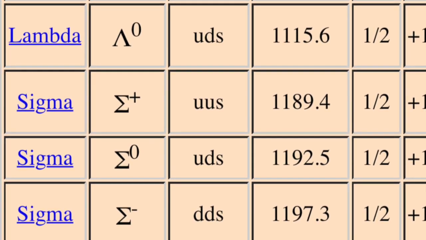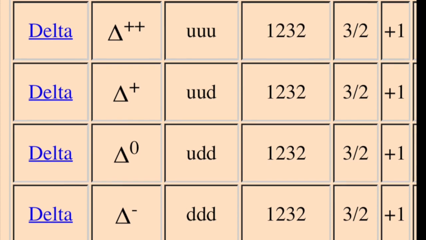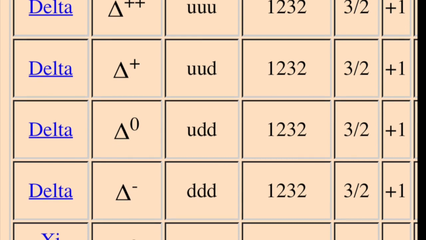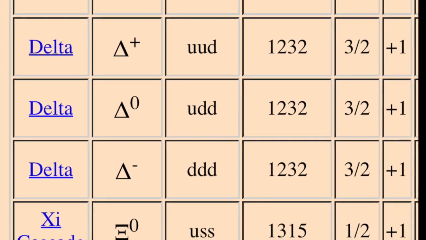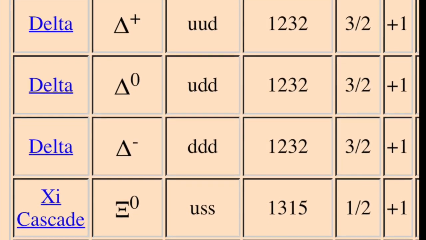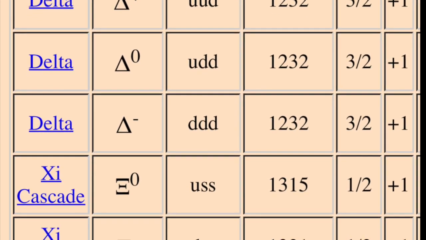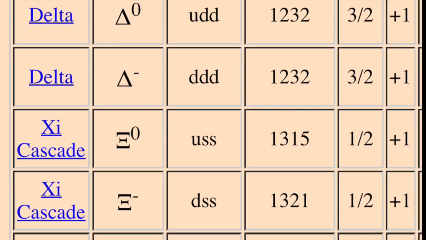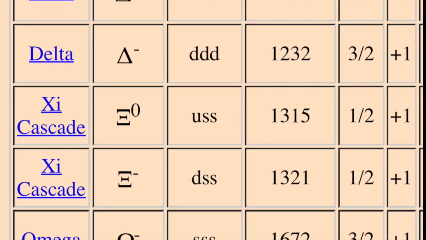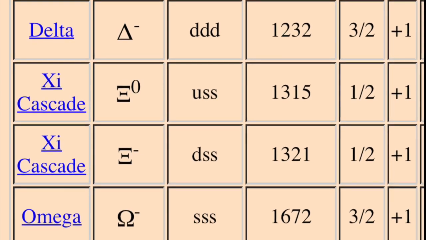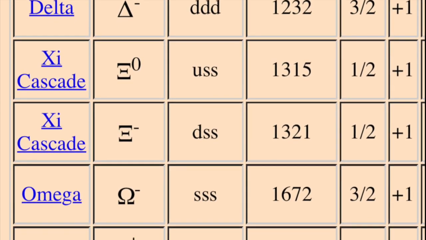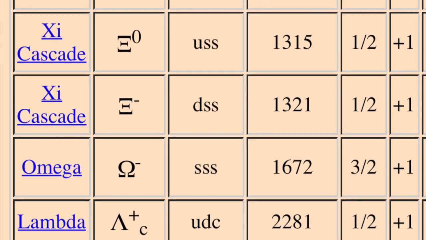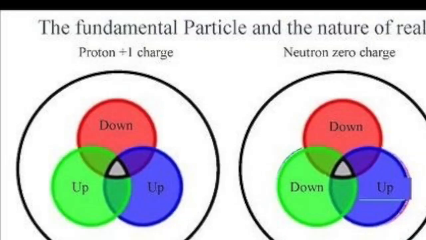All these have half spin. Delta positive positive, delta positive, delta naught, delta negative have the same masses. In these, an up quark changes into a down quark. All these deltas have 3/2 spin. Chi naught and chi negative have quarks up-strange and down-strange respectively and spin half. Omega consists of all 3 strange quarks and 3/2 spin. The last one is charmed lambda, which consists of a combination of up, down and charmed quarks with spin half.